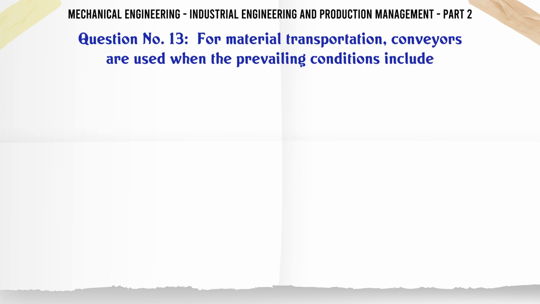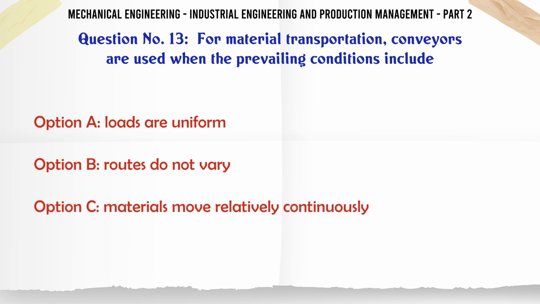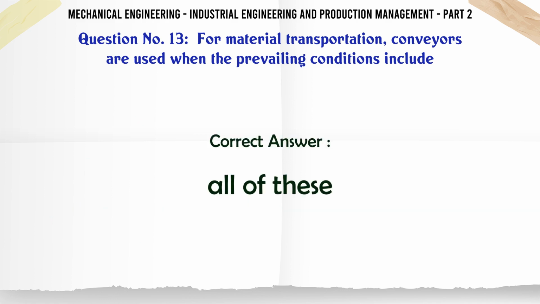For material transportation, conveyors are used when the prevailing conditions include A. Loads are uniform, B. Routes do not vary, C. Materials move relatively continuously, D. All of these. The correct answer is all of these.